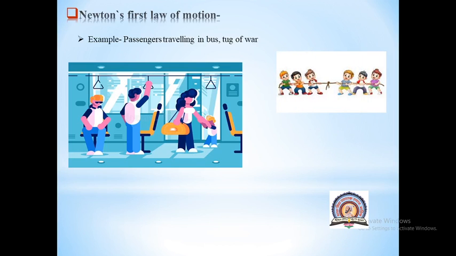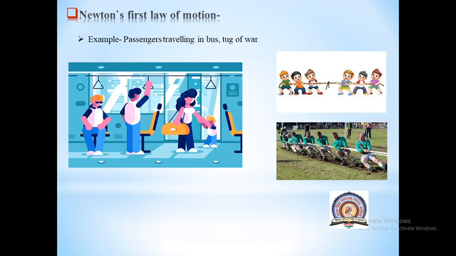Then the second example is tug of war. In your childhood, everyone has played this game, tug of war. In tug of war, you can see there is one center, and then there are two teams in opposite directions. They are pulling the rope towards themselves.